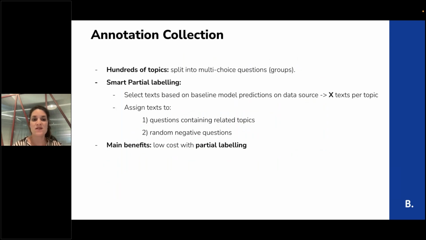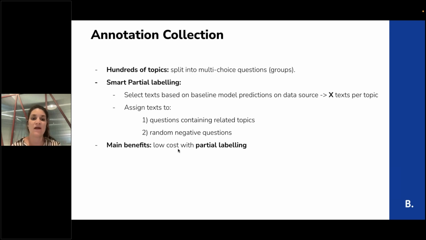So we did some smart partial labeling. We gave annotators a text and just the top relevant topics that may be relevant for this text, not all of them. We have 240 topics, so we didn't ask annotators to tag each review with all 240 topics, just the ones that are more relevant using zero-shot prediction for this text.